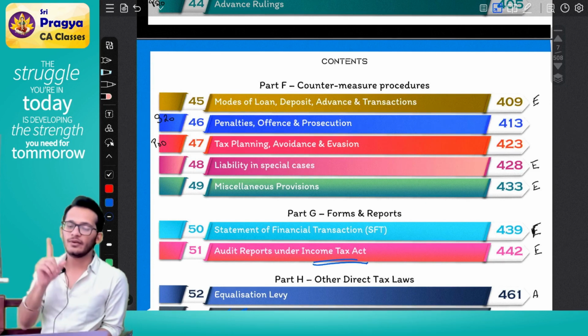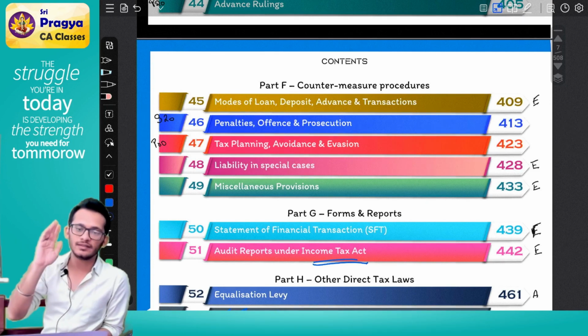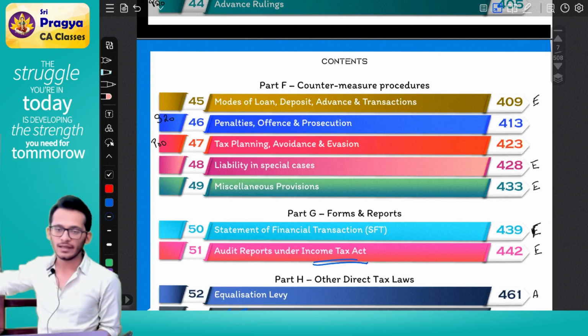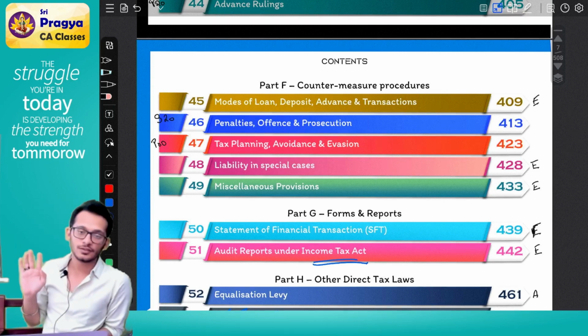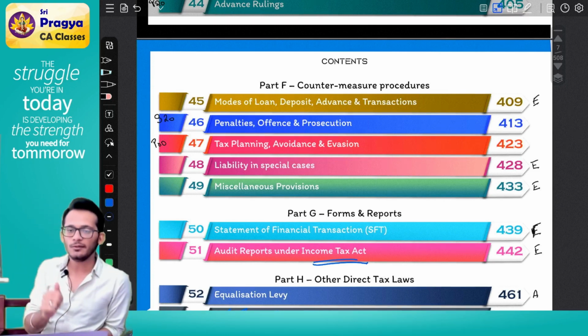Before you come and fight with someone, I will itself invoke GAAR and I'll come and say, you are trying to cheat me. These are all proactive measures. What measures? Proactive measures. I am coming and telling what will happen.